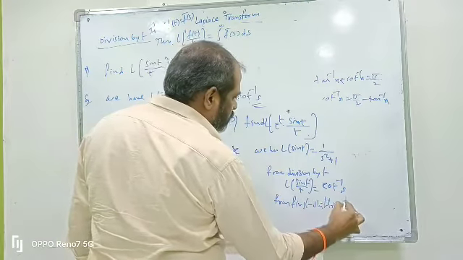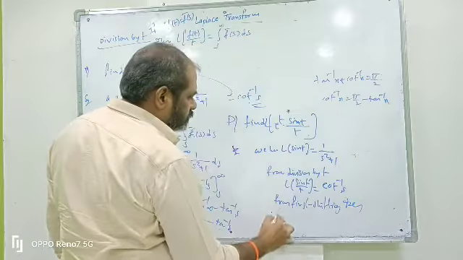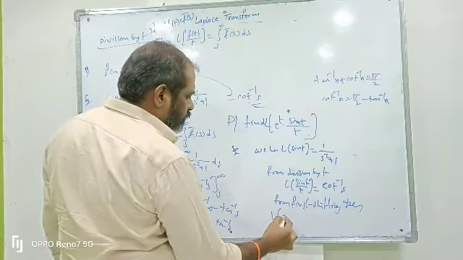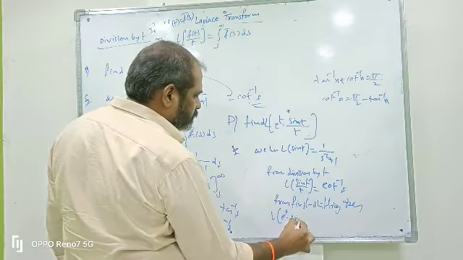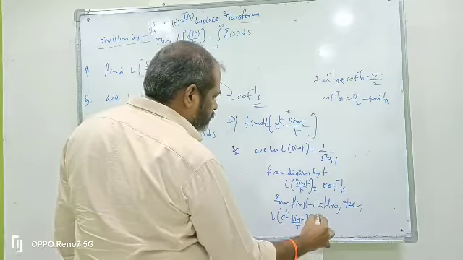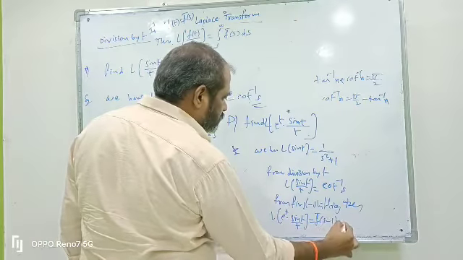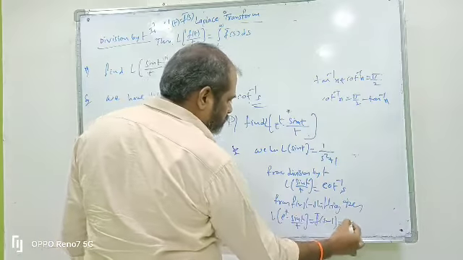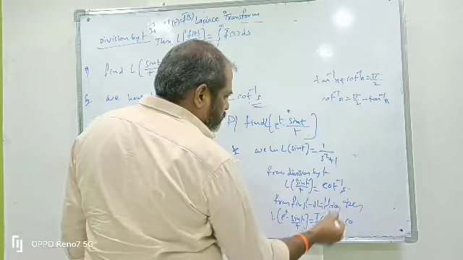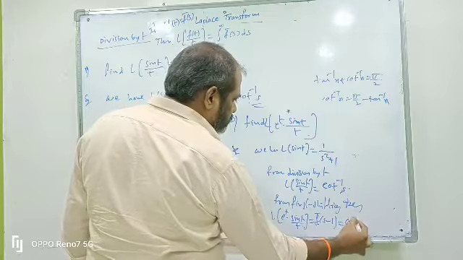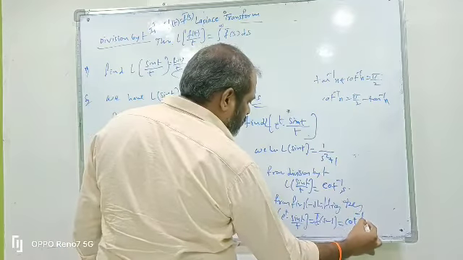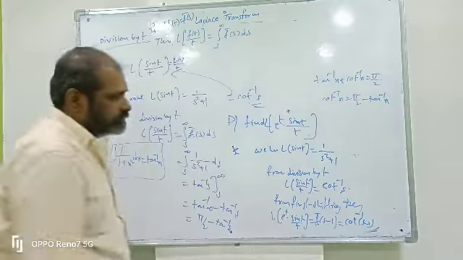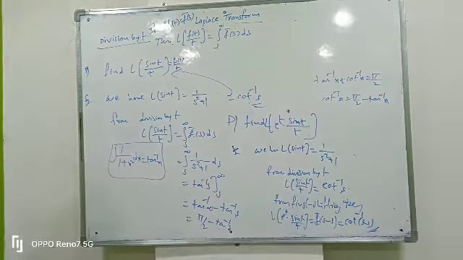From the first shifting theorem, L of e power t into sin t by t is f bar of s minus a. Here a means 1. So s transforms to s minus 1, where this is f bar of s. So f bar of s minus 1 means cot inverse of s minus 1. That is the answer for the L of e power t into sin t by t.